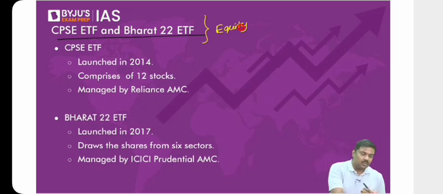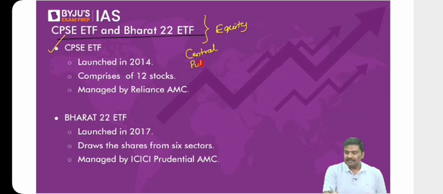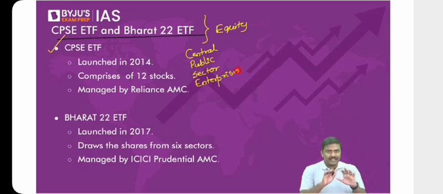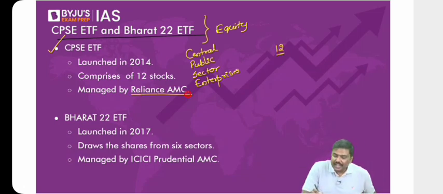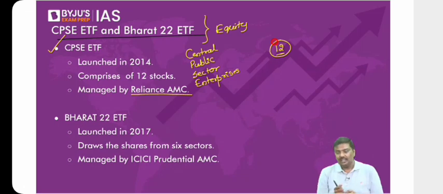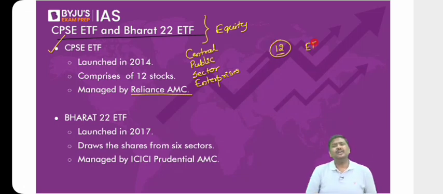The 2 equity ETFs are, one, CPSE ETF. What is CPSE? Central Public Sector Enterprises. Now, what has the government of India done? They have taken the shares of 12 companies. Rather than the government of India, it is more appropriately managed by a private sector company, Reliance AMC. They have created ETFs. What is the meaning of it? You tell me.